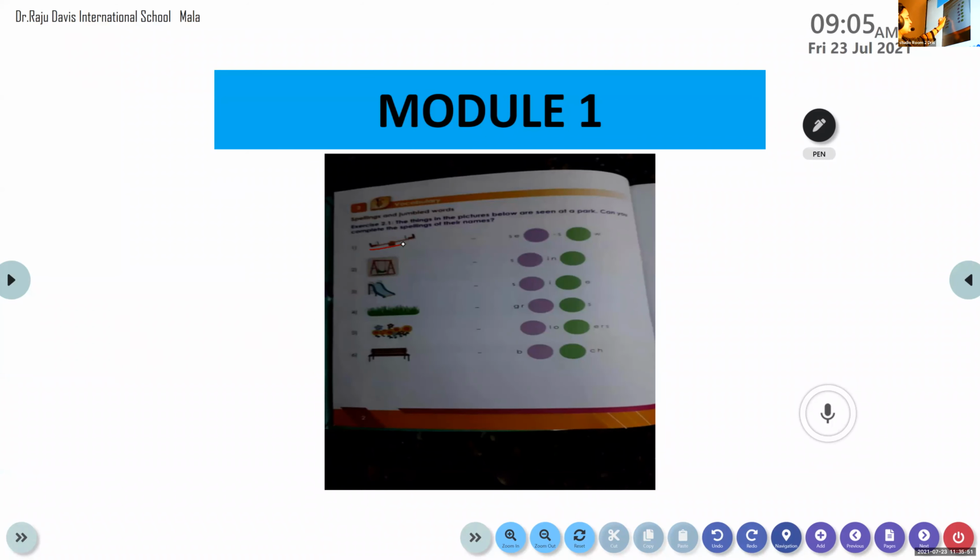Muhammad Ali, tell me what is the next one? Seesaw. S-E-E-S-A-W. Very good. Muhammad Ali, tell me the next one. What is this? We sit on it and move back and forth. I think Muhammad Ali is not able to see. Yes, Arjun? Swing. Swing, very good. Okay, very good. The third one, what is the third one?